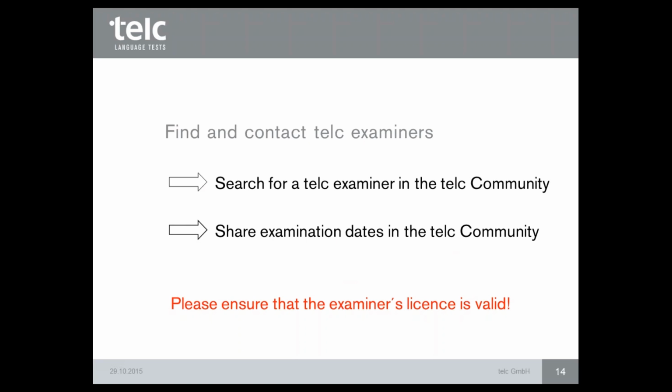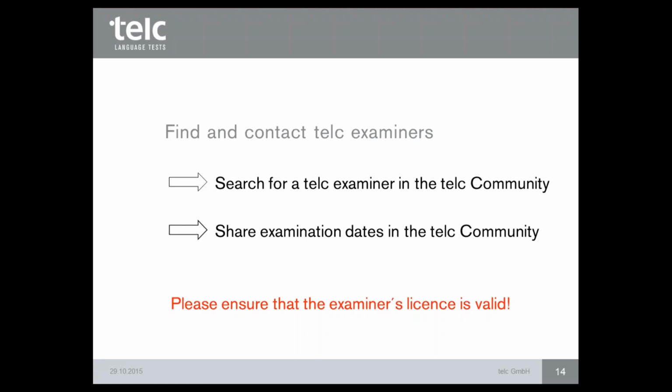If you don't know the examiner, maybe it's helpful that the examiner gives you also her or his data or the examiner's license certificate. So you can see, okay, it's the right license, it's the right subject, it's the right language, which level, and is the license valid.